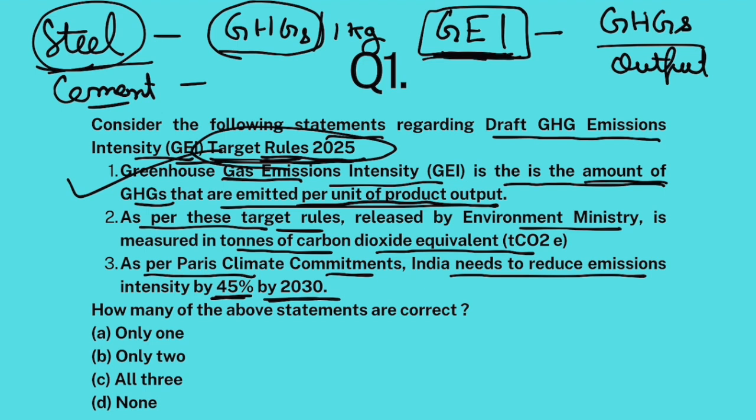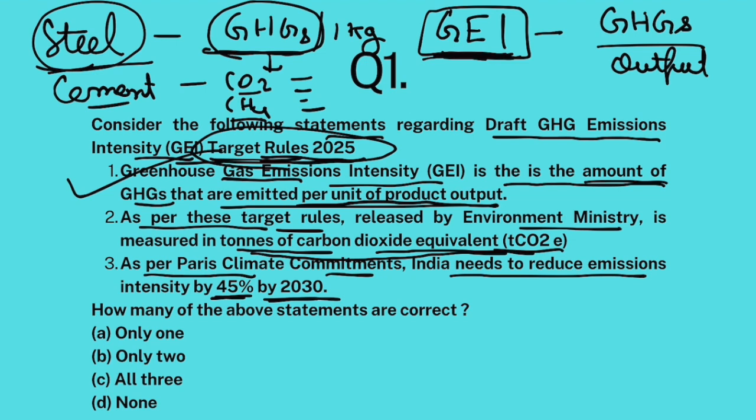Now, as per these target rules, this greenhouse gas emissions intensity basically means greenhouse gases emitted per unit output, right? Now, greenhouse gases contain CO2, methane, and many other gases which cause global warming. All these greenhouse gases require one unit, because CO2 has a different global warming potential, CH4 has a different global warming potential. So you require one unit for measuring the entire quantum of greenhouse gases. So greenhouse gases emitted by these industries are measured in tons of carbon dioxide equivalent.